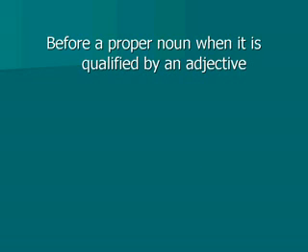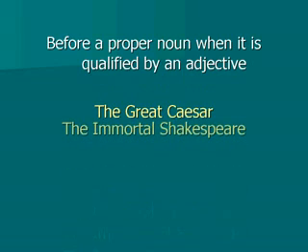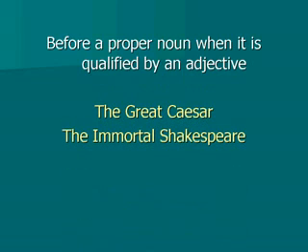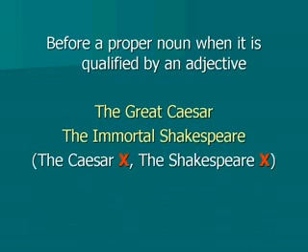Before a proper noun when it is qualified by an adjective. The great Caesar, the immortal Shakespeare. Remember, you cannot say "the Caesar" or "the Shakespeare." You can only use a definite article before a proper noun like the name of a person when it is qualified by an adjective.